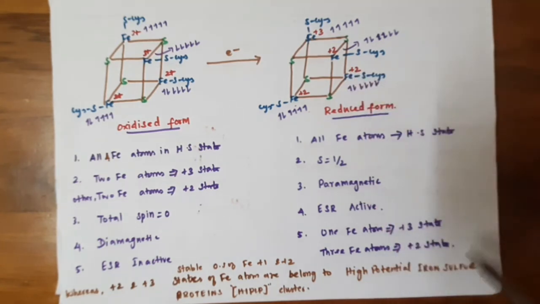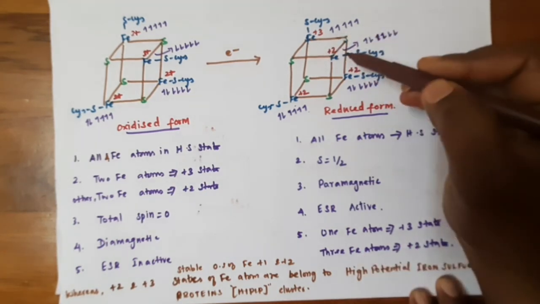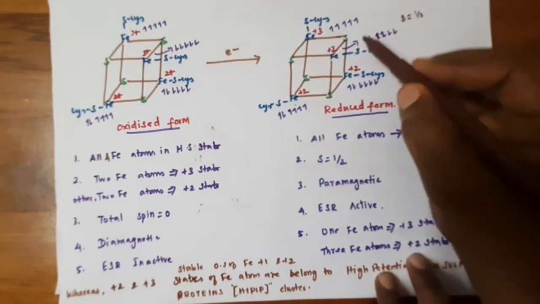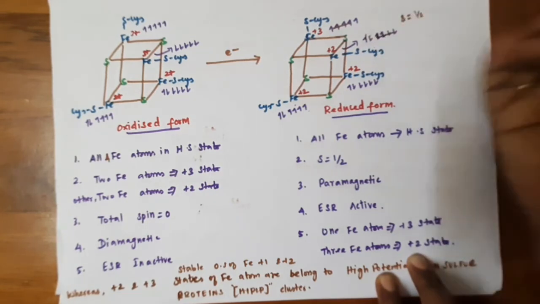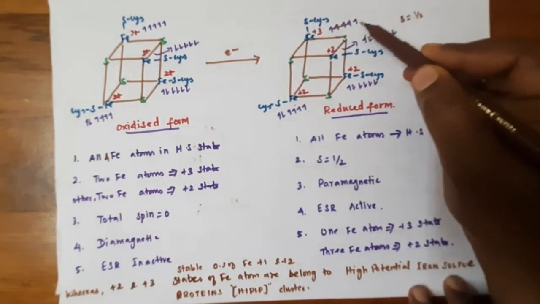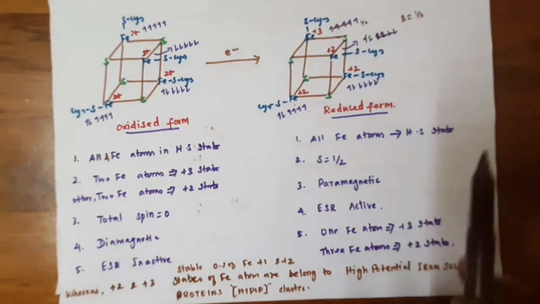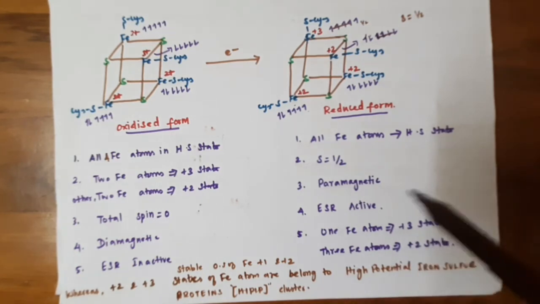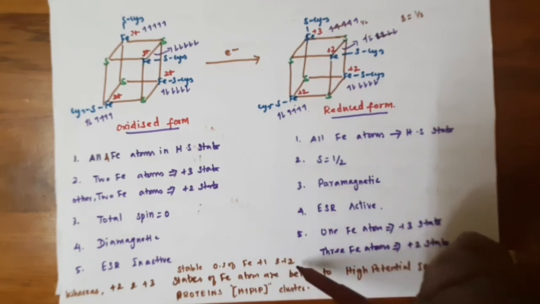One iron atom is in the +3 state and the other 3 iron atoms are in the +2 state. Okay, so this +3 and +2 state are coupled antiferromagnetically, which gives the spin equal to plus one half, because this 4 and this 4 cancel each other, and plus one half and minus one half cancel each other. So the total spin is plus one half, so S equals 1/2. Okay, and this is the reduced form of the Fe4S4 cluster. Among these, the stable oxidation states of the ferredoxin Fe4S4 cluster are +1 and +2.